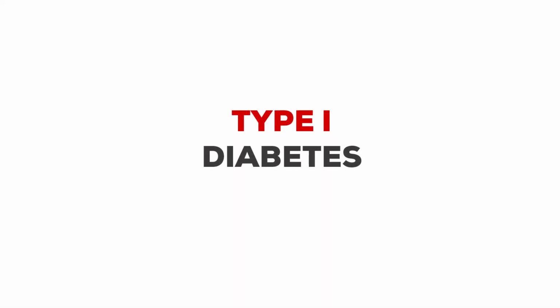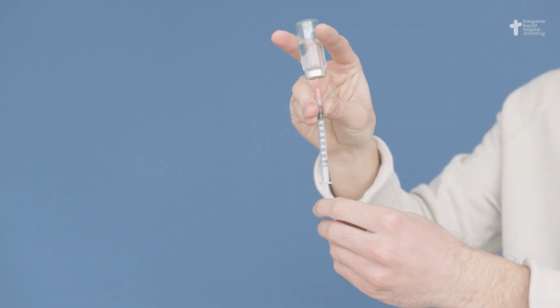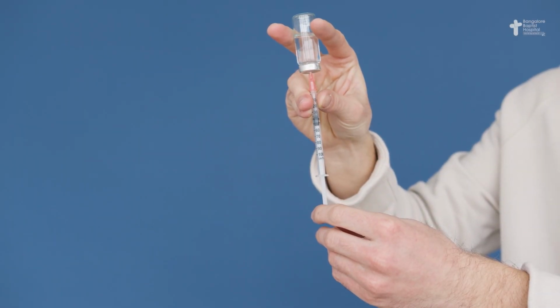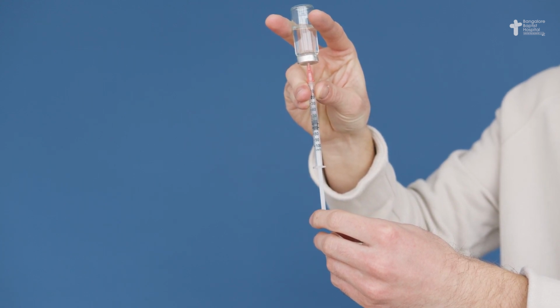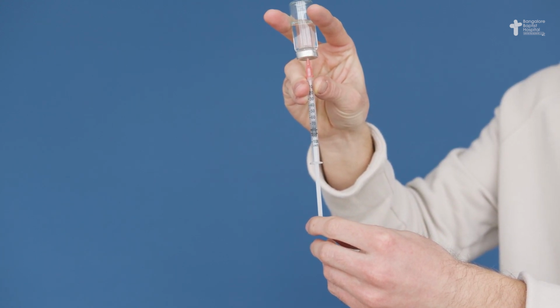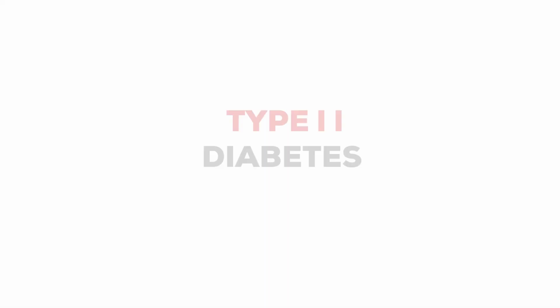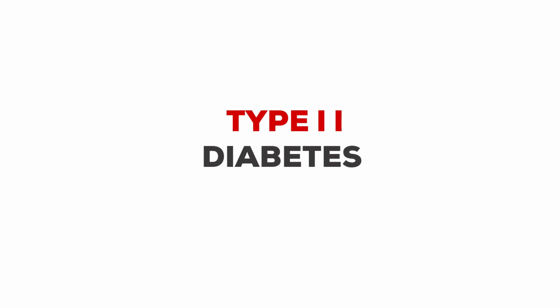First is type 1 diabetes. Type 1 diabetes is commonly seen in children and young adults. Of course, it can be seen even in elderly people also. Type 1 diabetes is caused due to deficiency of insulin secretion, that is, insulin production is not adequate in the body, as a result of which the blood glucose level starts increasing. Since there is no insulin production in the body, type 1 diabetes can be treated only with insulin injections at the present time.